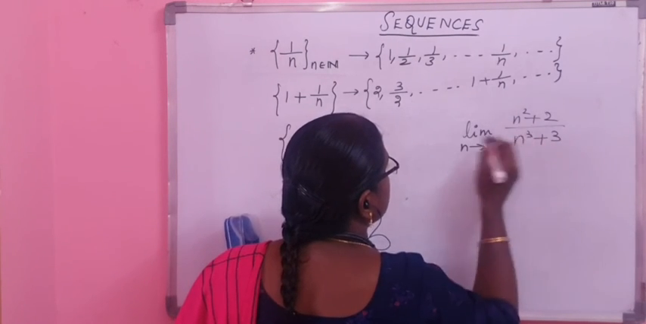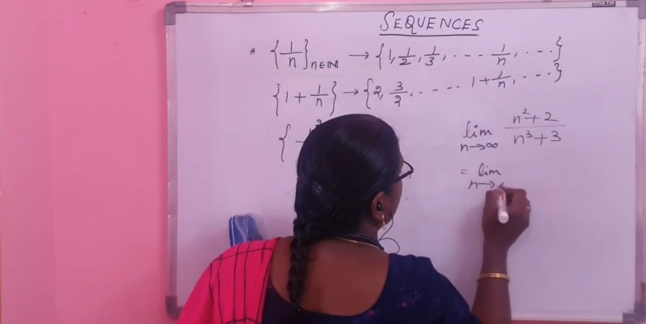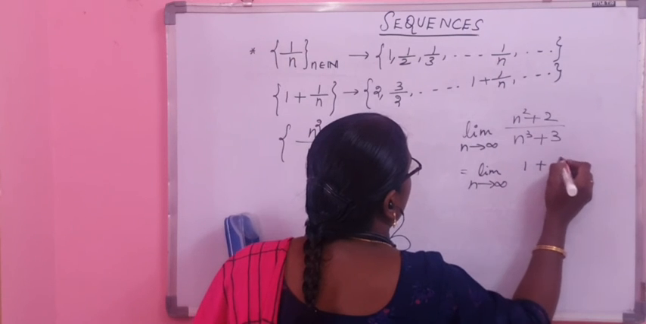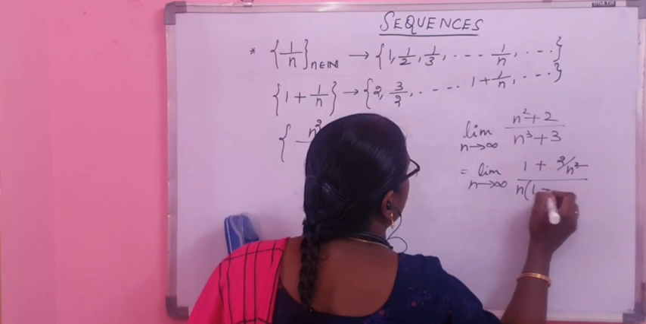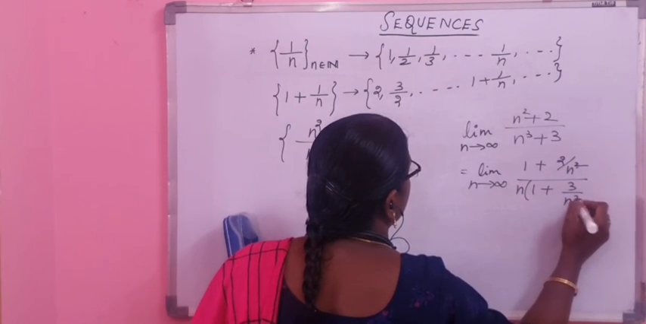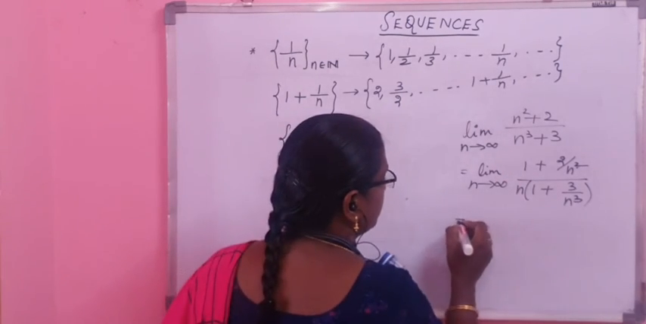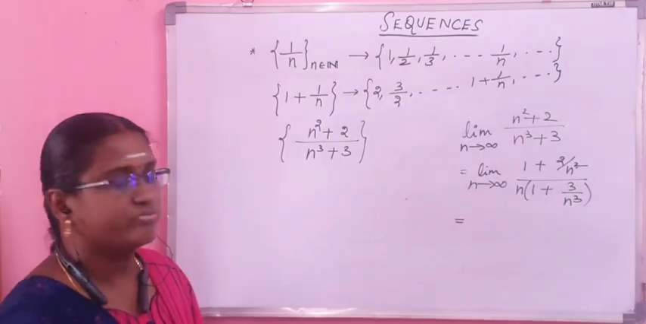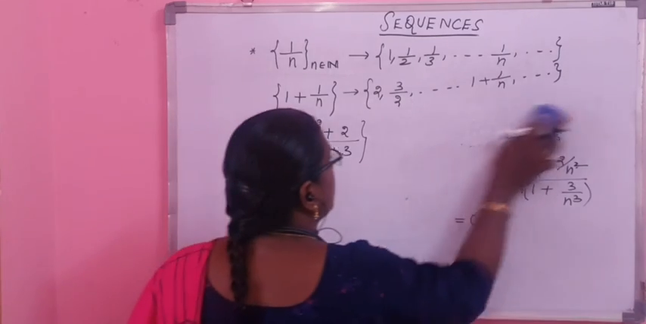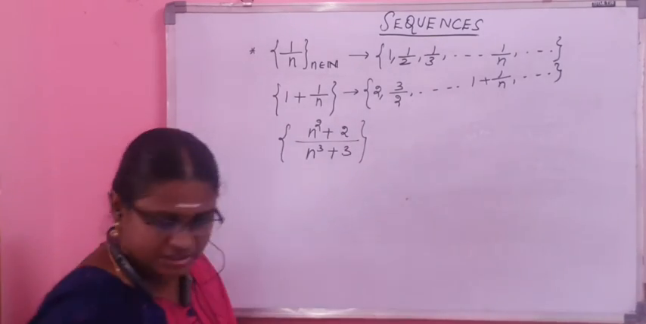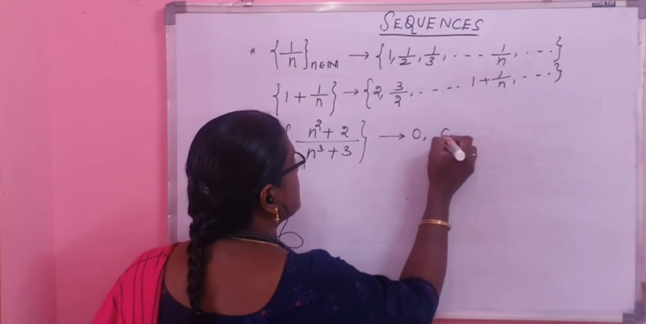If you take n squared outside, you have the limit as n tends to infinity of n squared into 1 plus 2 upon n squared, divided by n cube into 1 plus 3 upon n cube. So what will happen as n tends to infinity? This will tend to 0. So what we observe, if you keep plotting the elements of this sequence, is that the terms will tend to 0 as n becomes larger.